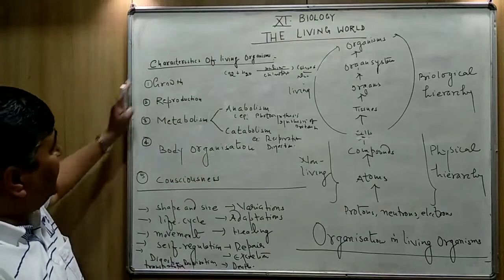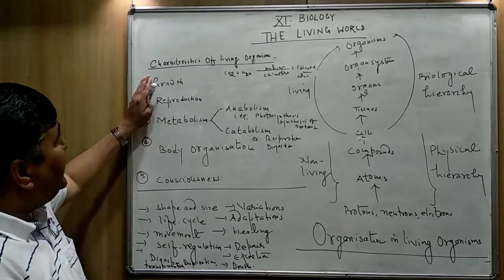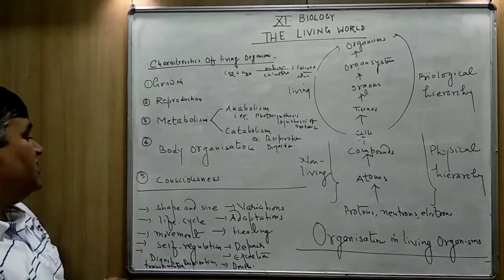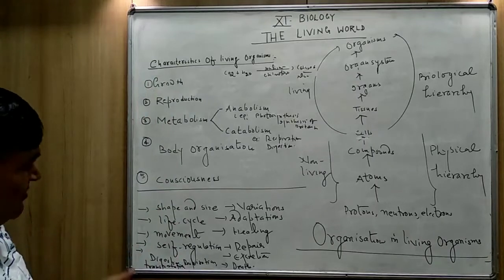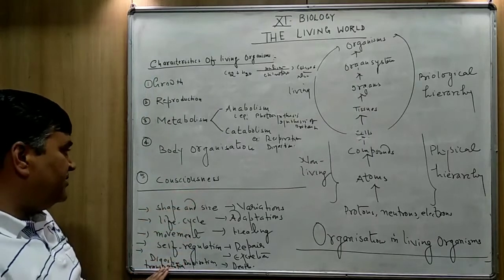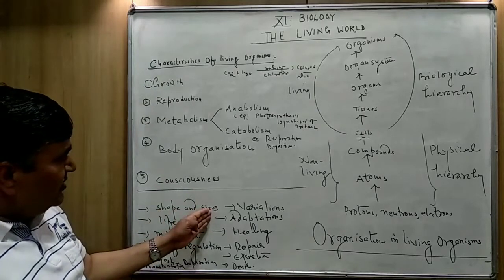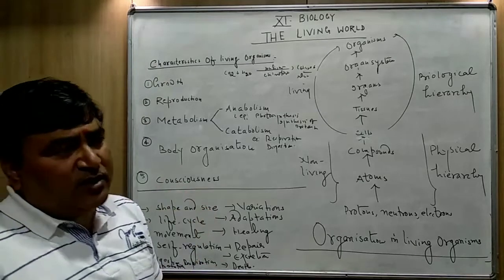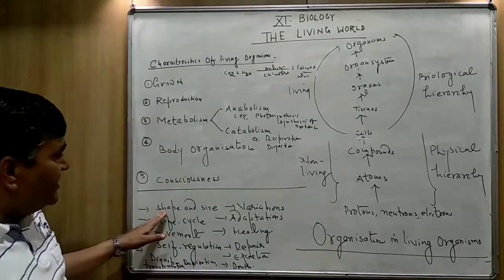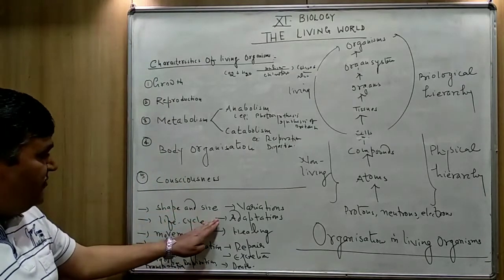Now, apart from these main characteristics of the living world, some other characteristics are also there. The shape and size: all the living organisms have a definite shape and size.